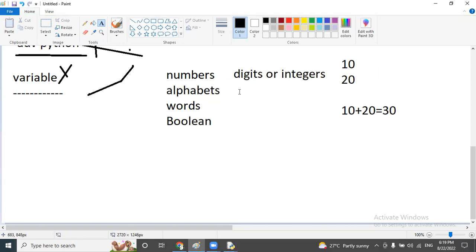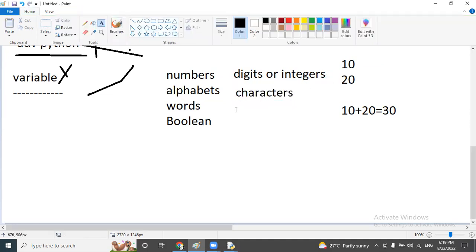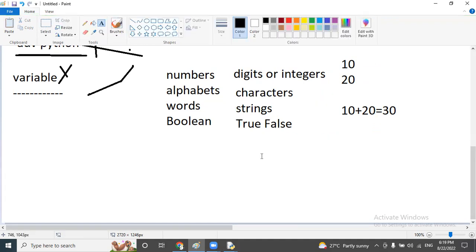Alphabets are called characters, and words are called strings. Boolean values are nothing but True and False. But observe one thing: True and False always have the first character in uppercase. These are the different types of data available here.